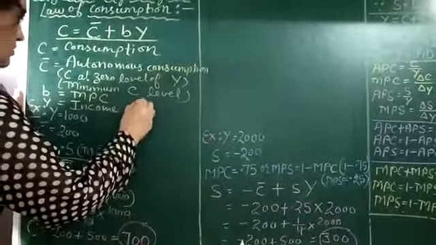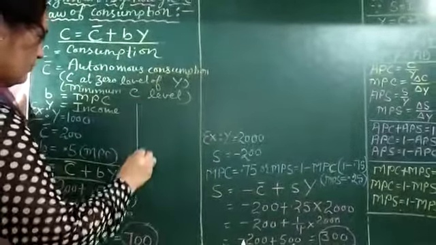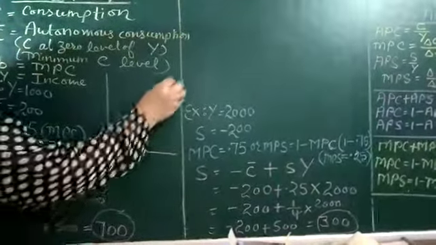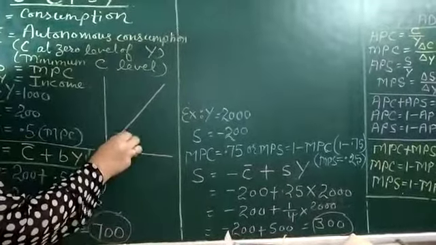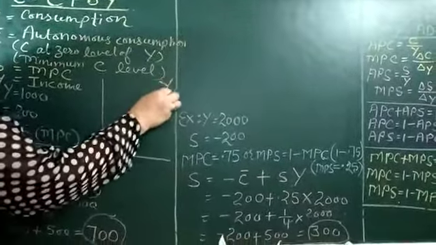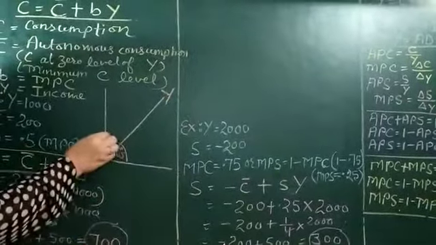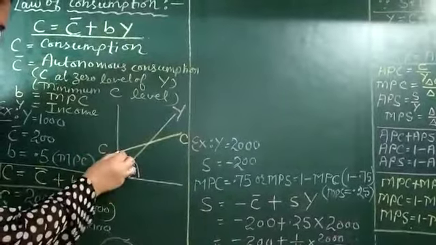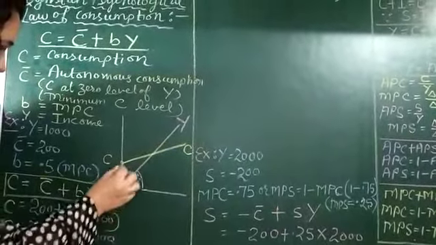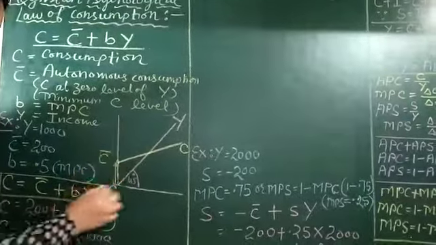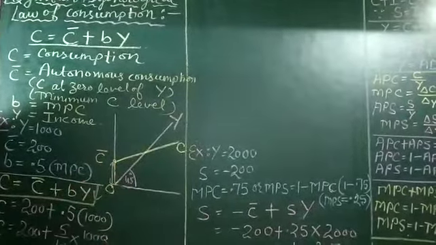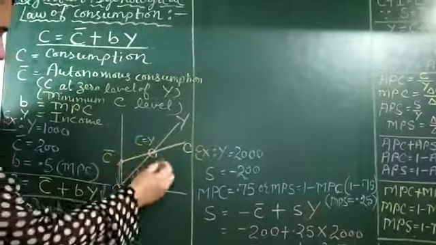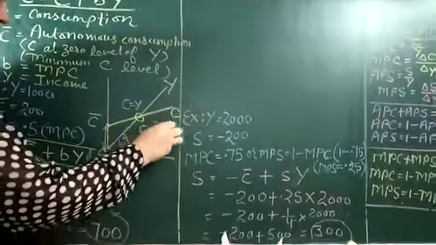We can also express it with the help of a diagram. This is the 45-degree line. This is the income level of the economy. Then consumption, C is the consumption, and this is the minimum level of consumption. Actually, this is C bar. C bar stands for minimum level of consumption, and this is the intersection point of consumption and income. So C is equal to C bar plus bY.